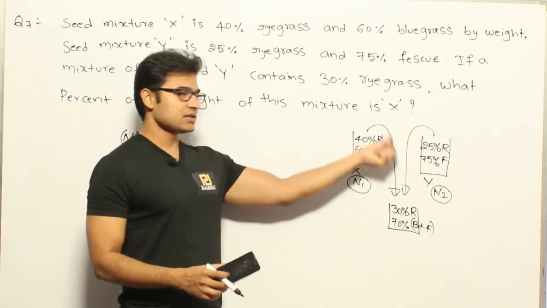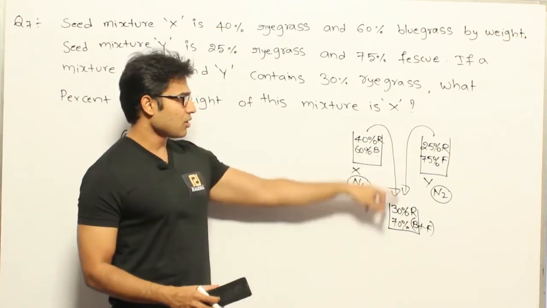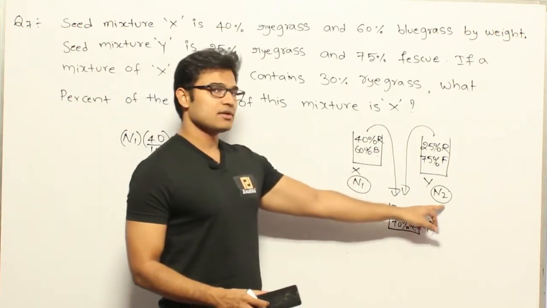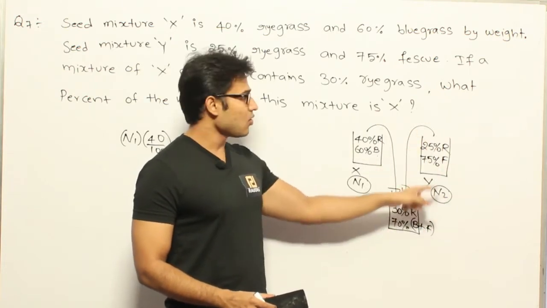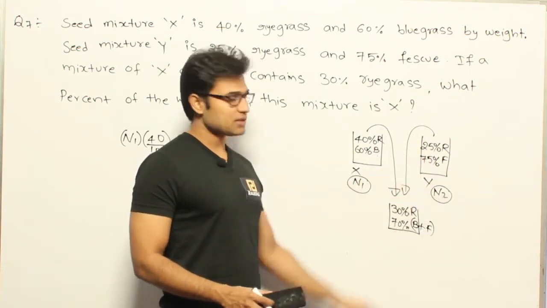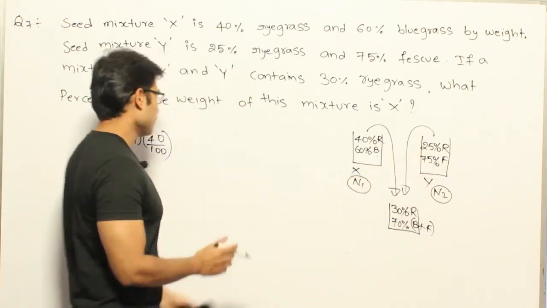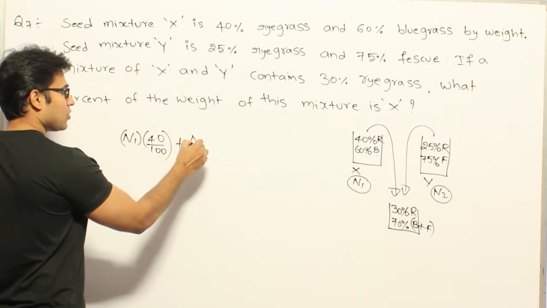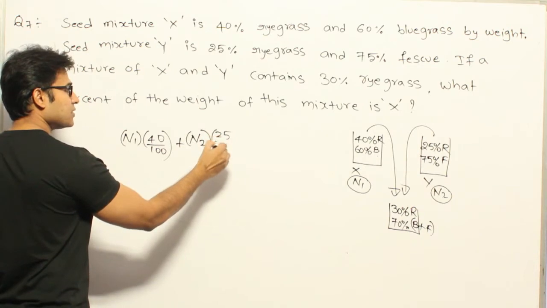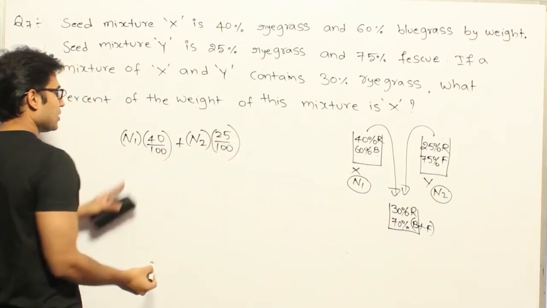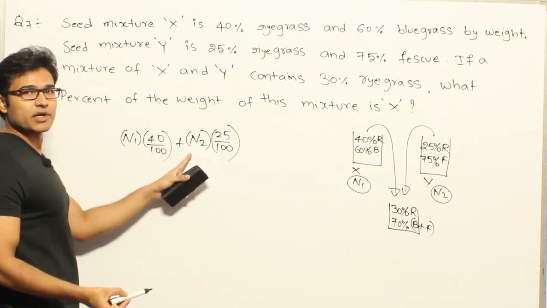Even though I am taking N1 kgs, only 40% of that N1 will be ryegrass that will fall into this. Now what about the other side? Assuming that you are taking N2 kgs from this one, how much of ryegrass seeds will fall into this? N2 into 25%. Only 25% of it is containing ryegrass. Therefore, the total amount of ryegrass that comes into the final mixture is going to be this number. So these many kgs of ryegrass from X and these many kgs of ryegrass from Y, right?